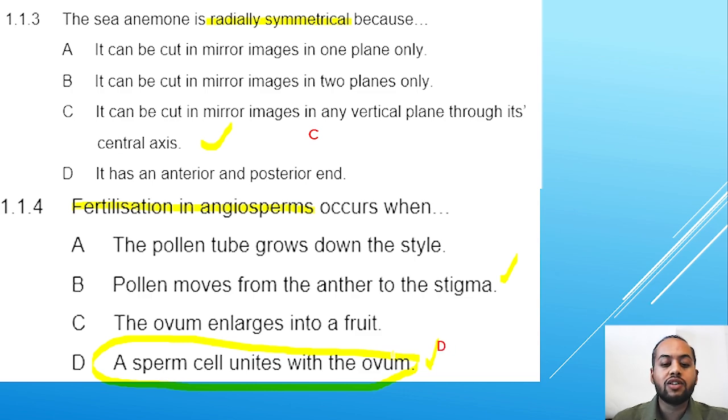Therefore, the correct answer is D, and we are not taking B because B was simply a step in the process of reproduction. It was not explaining exactly how fertilization occurs. Fertilization occurs when the sperm cell fuses with the egg cell. In this case, we're saying the sperm cell unites with an ovum, and the ovum is the egg cell, the female sex cell.